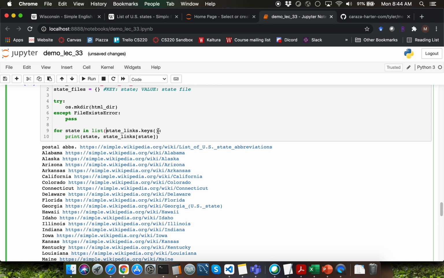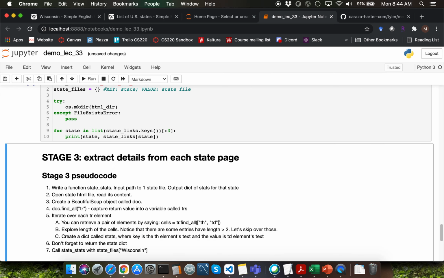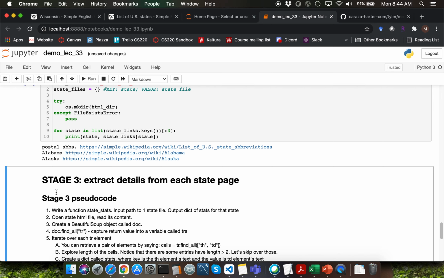Also recall that we can use the list() function call to convert the return value of the keys method into a list. Once we have a list, it is very easy for us to slice the list to extract the first 3 items by typing [:3]. Let me go ahead and execute this cell again. Observe that we are getting the first 3 key value pairs.